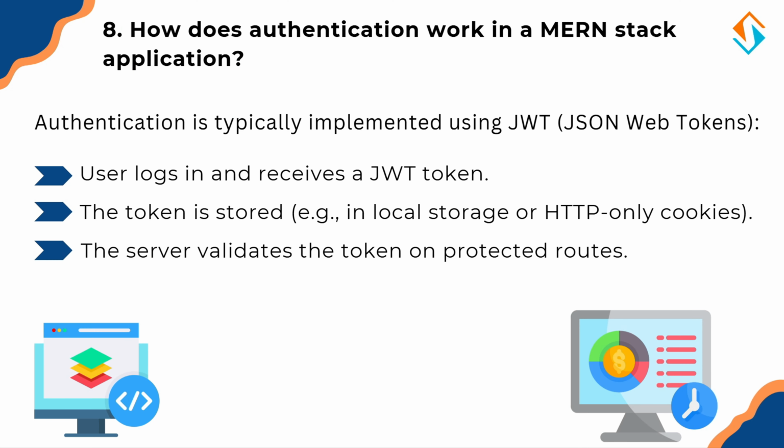Let's see how it works. How does authentication work in a MERN stack application? Authentication is typically implemented using JWT, JSON Web Tokens. So first, the user logs in and receives a JWT token. Second, the token is stored in local storage or HTTP-only cookies. And third, on protected routes, the server validates the token before allowing access.